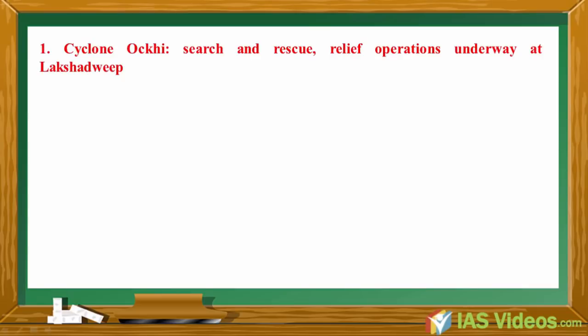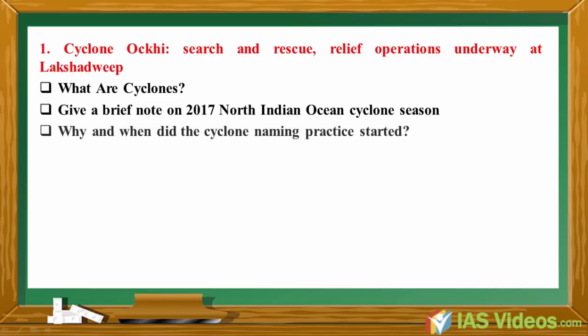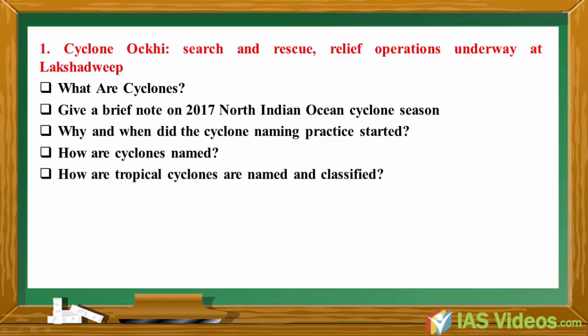Cyclone Ockhi, search and rescue, relief operations underway at Lakshadweep. What are cyclones? Give a brief note on 2017 North Indian Ocean cyclone season. Why and when did the cyclone naming practice start? How are cyclones named? How are tropical cyclones named and classified?